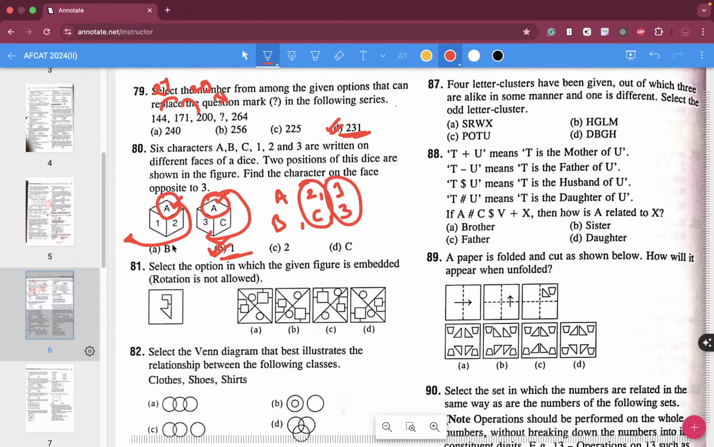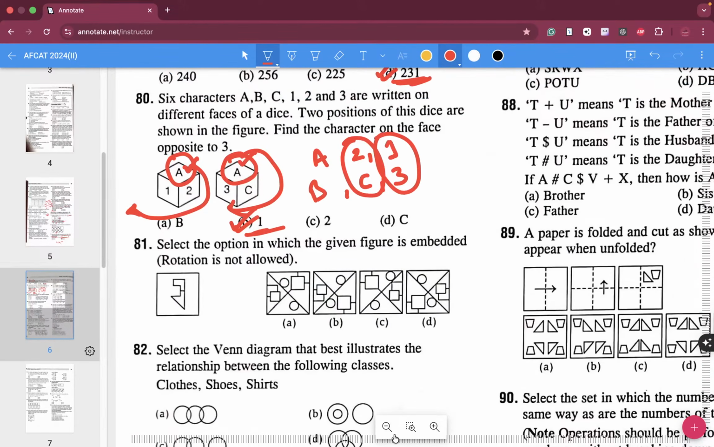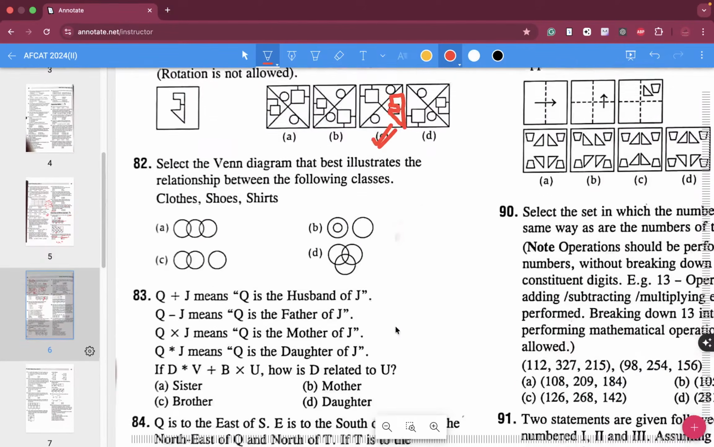Yeah, okay. So select the option in which the given figure is embedded. Question number 81, just focus on question number 81 over here. What do you guys think about this particular question? Over here we see a triangle, and we see almost everything perfectly lined up, which is not there in any of the rest of the figures. So we go ahead with C as an answer to this particular question.